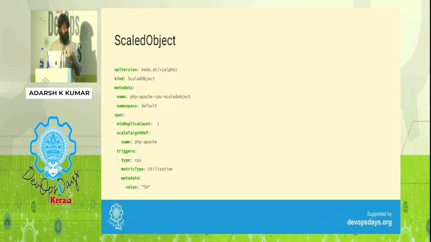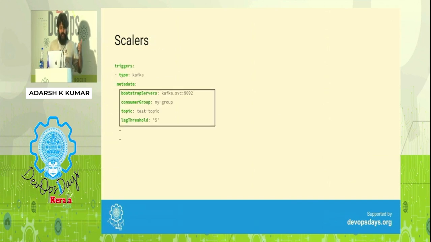We might have time for a demo, I think. I may take 2 minutes if that's okay. So this is how a scaled object would look. For example, Kafka-based scaling, that's all we have to do. There we had to write a query and a bunch of other things, but with the Kafka provider, KEDA directly connects to your Kafka cluster. And for that, there is some authentication, another object which is used for authenticating to your Kafka cluster.